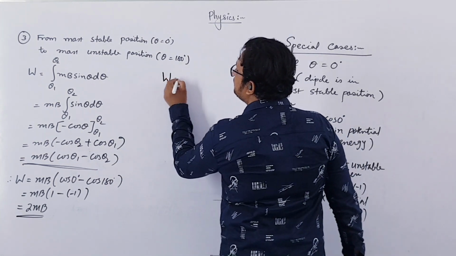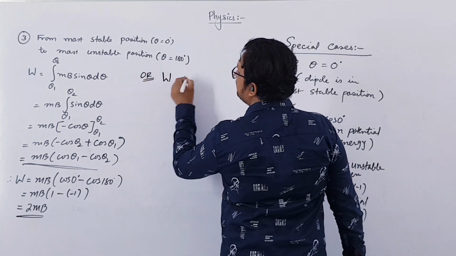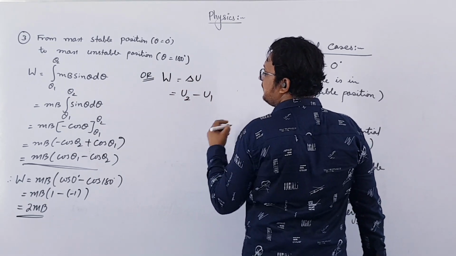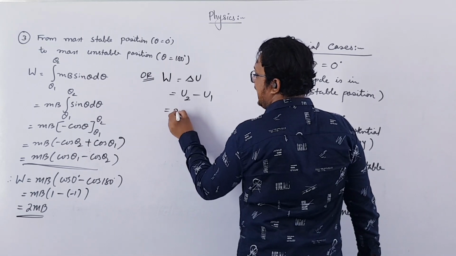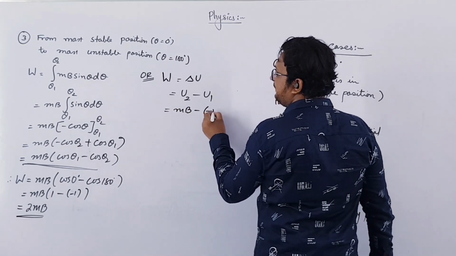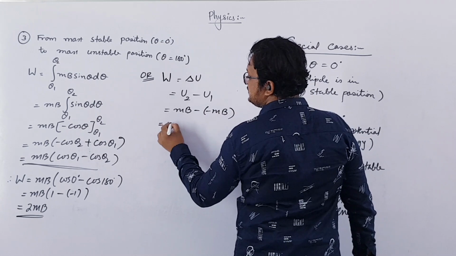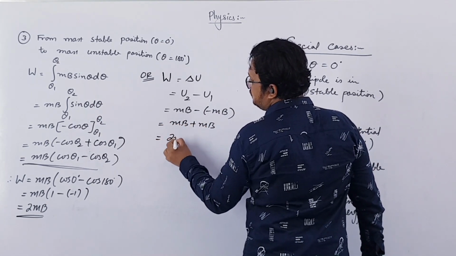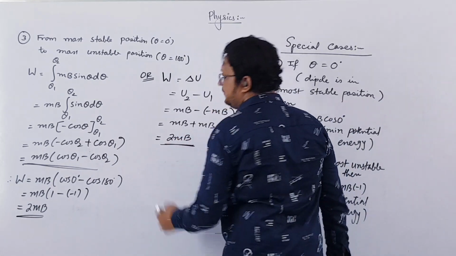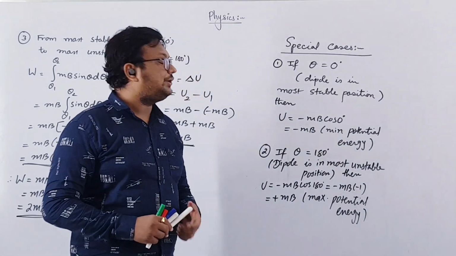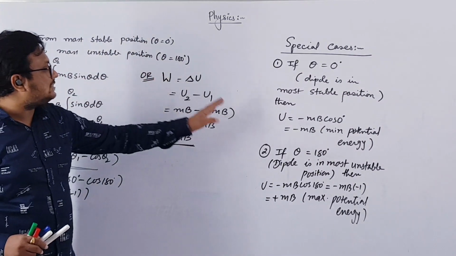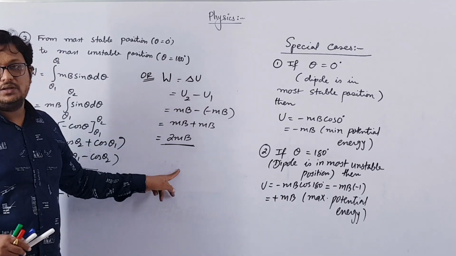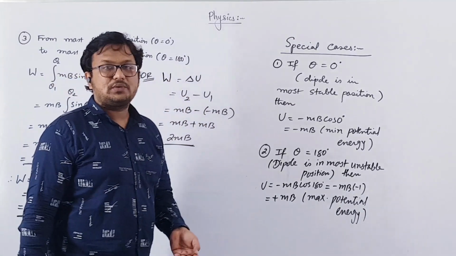Work done will be equal to change in potential energy. So final potential energy minus initial potential energy. Now final potential energy is mB, plus mB minus of minus mB. So you can say that this is equal to mB plus mB, and that is equal to 2 mB. So you can directly apply this formula. The work done in rotating a dipole from most stable to most unstable is most unstable minus most stable position. So you get 2 mB. Right? So this is how you can find the value. Clear?